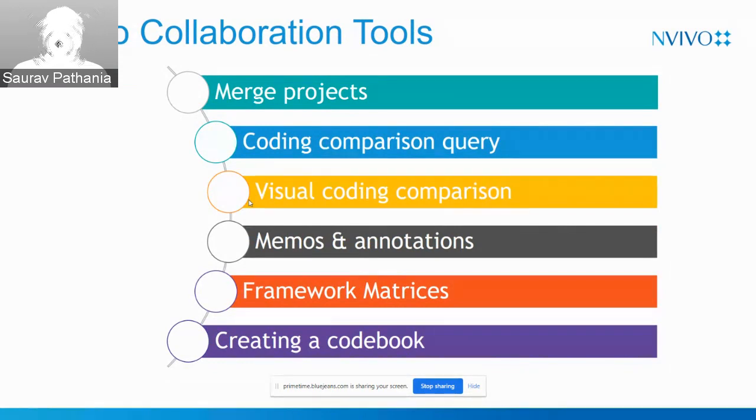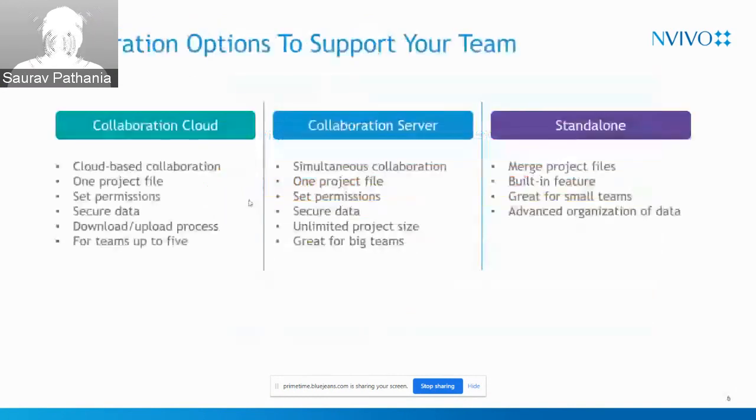Yeah. So the collaboration tools I was talking about: if you are team members working on the same project on individual desktops, you can merge your projects together. You can use the coding comparison query to compare two researchers doing coding on the same data at different places. You can compare the coding also. And then you can use memos, annotations, framework matrices, and create a code book and share it with the other members. These are the collaboration tools I was talking about.